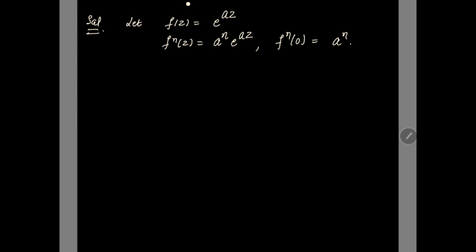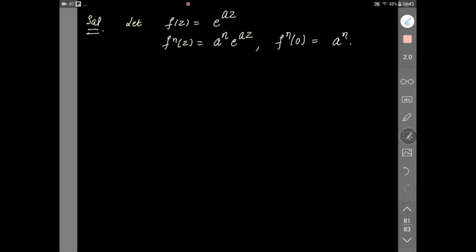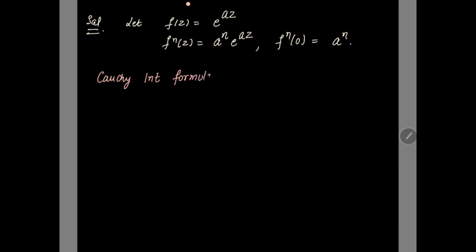Fine. Now let's apply our Cauchy's integral formula. What is the form of Cauchy's integral formula? We know that this formula can be written as the nth derivative at z0 is equal to n factorial over 2πi integral over C of f(z) over (z minus z0)^(n+1) dz.